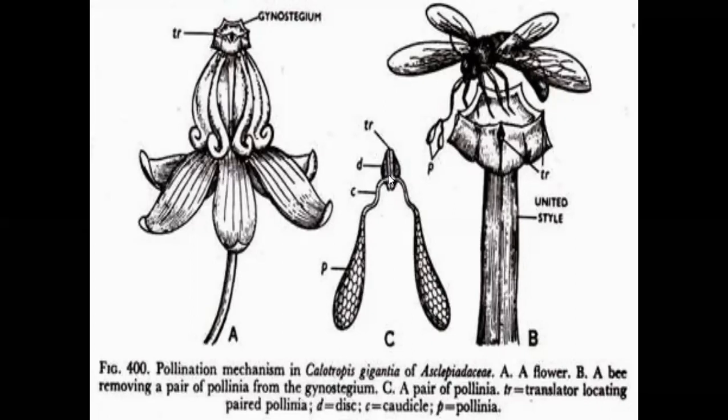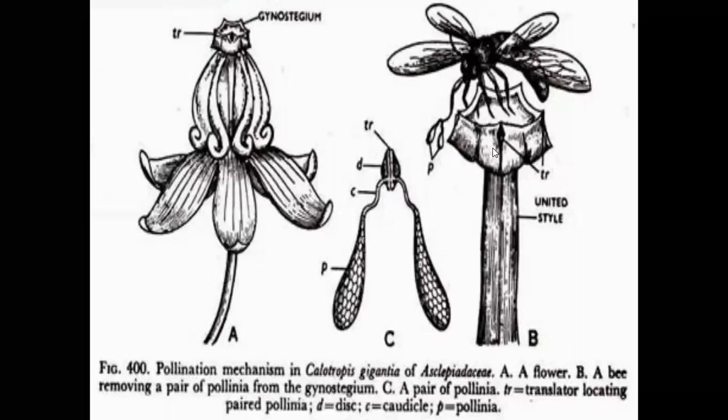The translator disc-like structure is gelatinous, and 2 arm-like structures are present from each translator. They are called caudicles. At the end of these caudicles, a mass of pollen grains is present. The mass of pollen grains is called pollinia. In Cynanchoideae, lambda-like translators are developed. In Periplocoideae, spoon-like translators are developed.